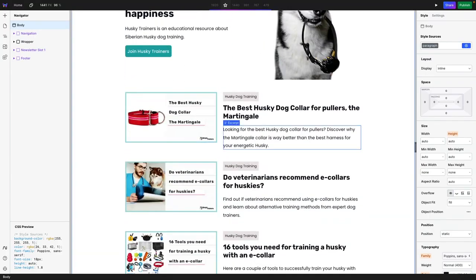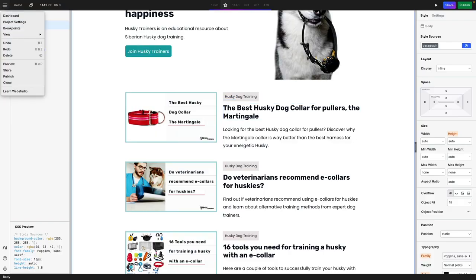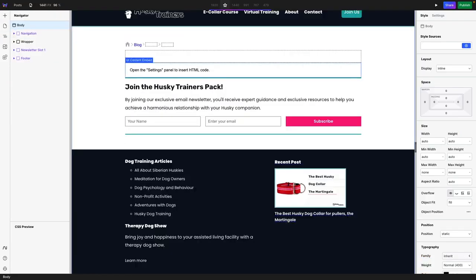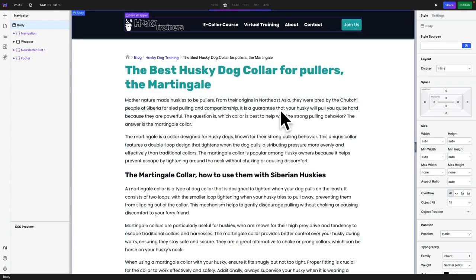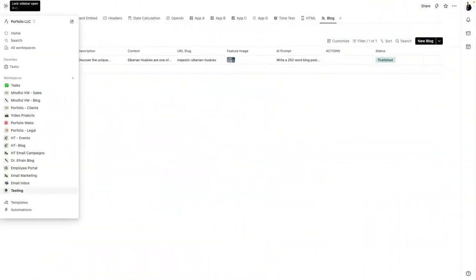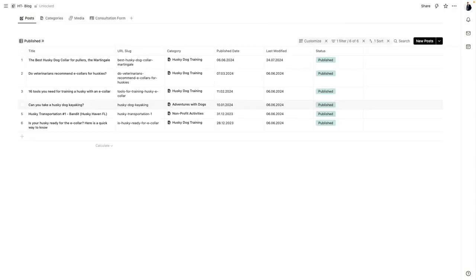And in here you can see that I have the blog post with the feature image. And if I go to the post over here, it's gonna get the post for the best dog collar for poodles, the martingale. And if I go to Tape, I go to that workspace which is called HT blog, which stands for Husky Trainers blog.